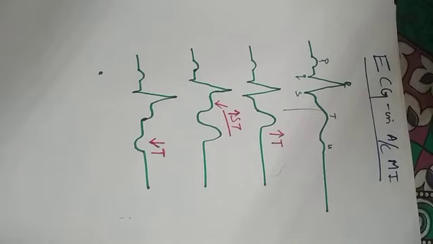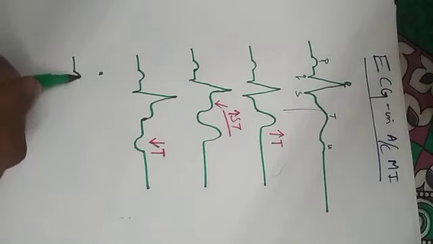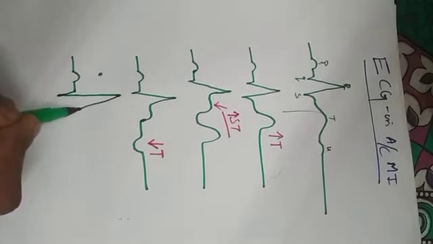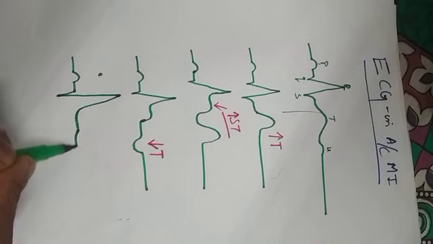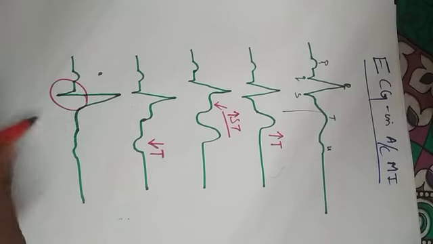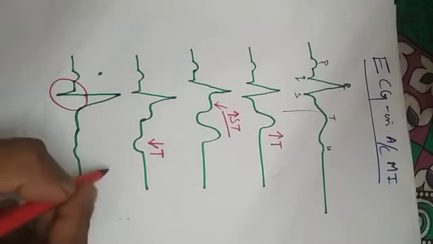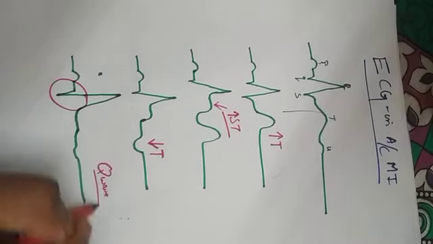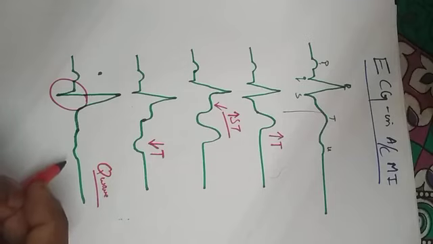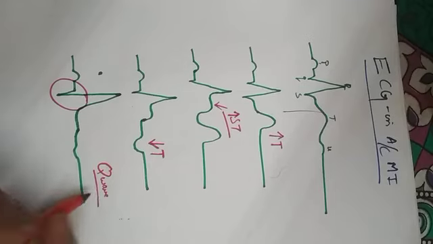And after 1 to 2 days, there is development of a deep Q wave, a large visible Q wave. This is the fourth change. It is also called pathological Q wave. Usually Q waves are not visible in ECG, but there would be a prominent Q wave which will be around 2 small columns, and this takes place around 1 to 2 days after an attack of acute myocardial infarction.